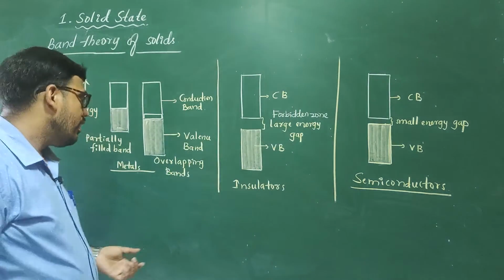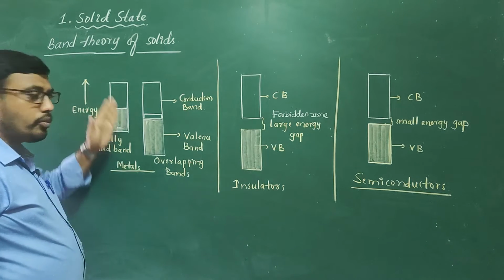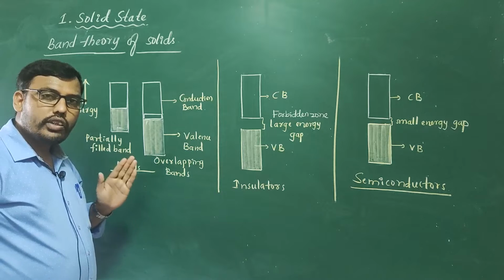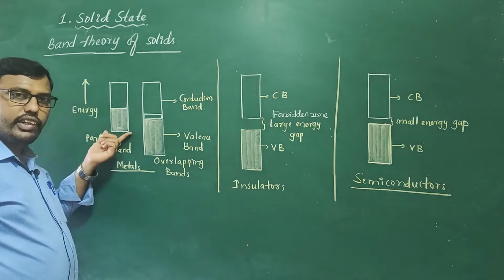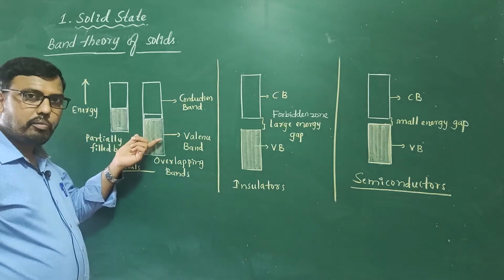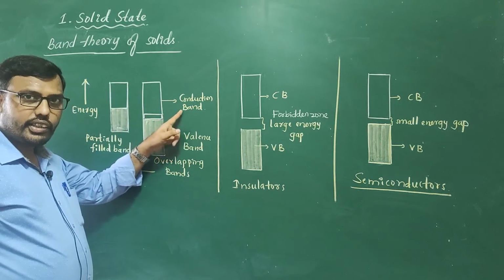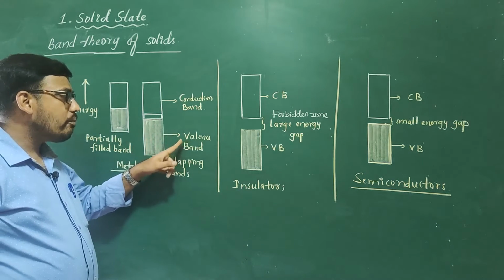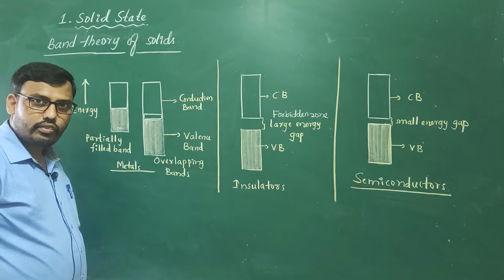First see, in case of metals, the direction of energy, energy goes on increasing. In metals we have two types of bands. One is partially filled bands, or in some cases the unfilled higher energy conduction band and the lower energy valence band are overlapped with one another.